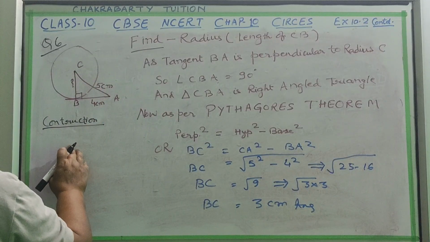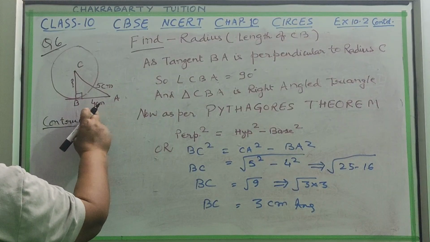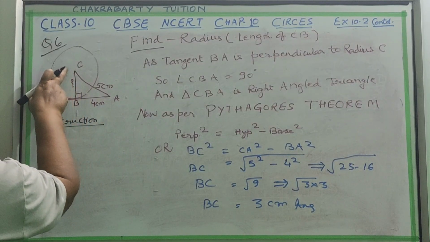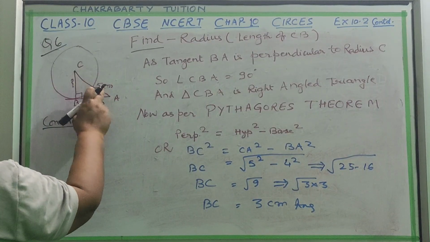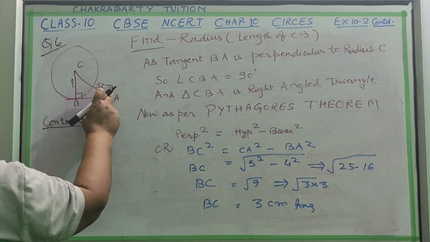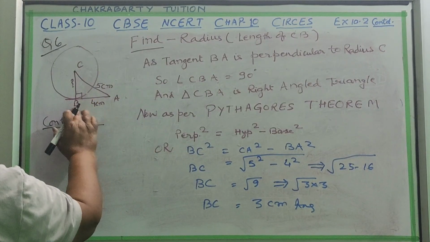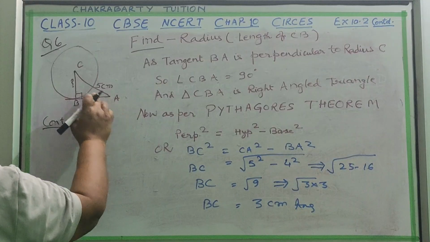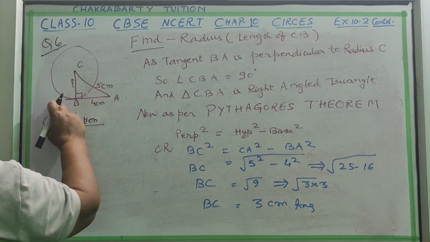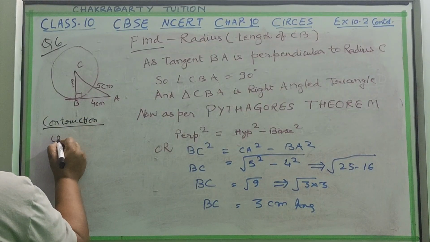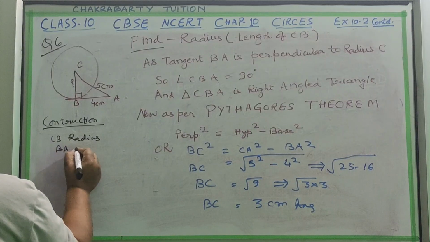In the constructions you have to write, we have constructed a circle with center C. We have drawn a perpendicular BA with 4 centimeter and joined the center with point A, with its length 5 centimeter. So this BA will be perpendicular on this radius. Suppose CB is your radius, BA is the tangent.